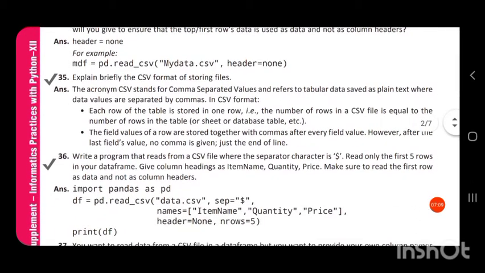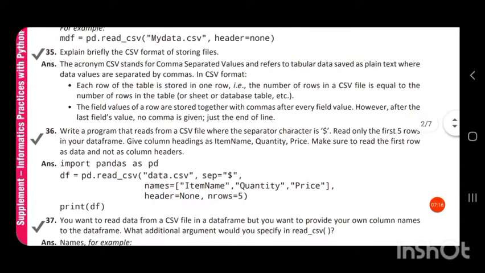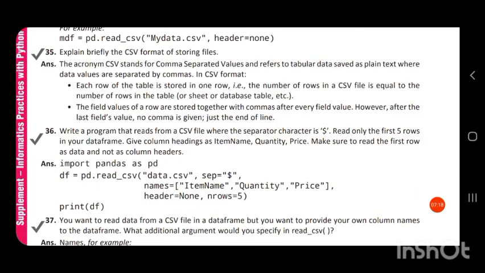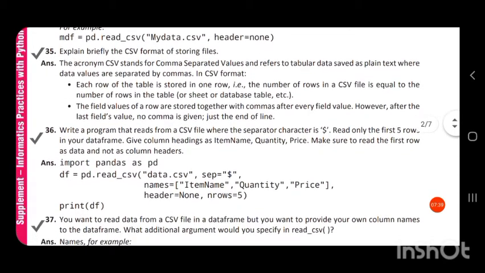Then, explain briefly the CSV format of storing files. The acronym stands for comma separated values and refers to tabular data saved as plain text, where data values are separated by commas. In a CSV file, data are stored as plain text.